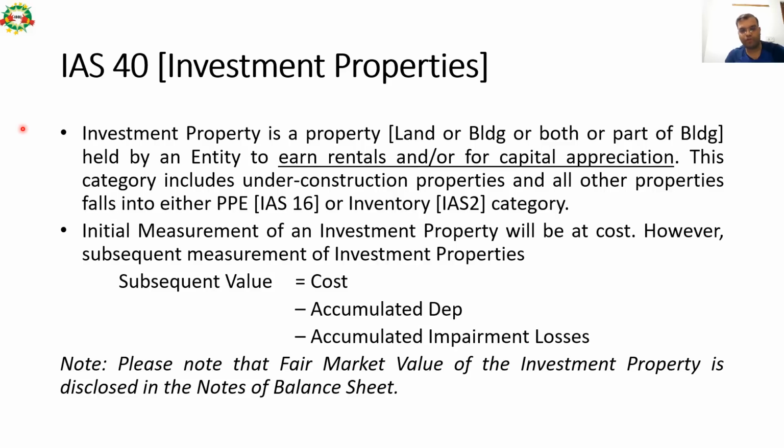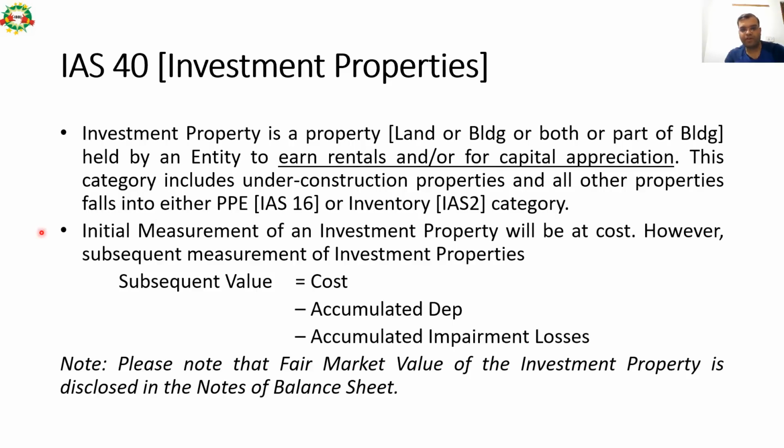The objective of holding the property by an entity could be to generate rent, or for capital appreciation, or for both. This category includes under construction properties and all other properties which fall into either PPE as per Ind AS 16 I discussed in the previous one, or inventory as per Indian Accounting Standard 2 category.